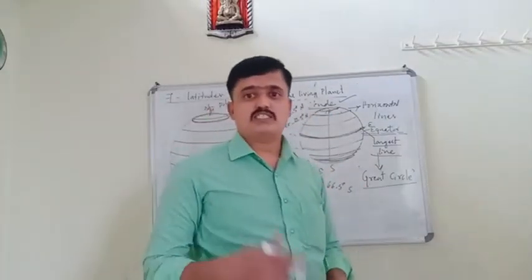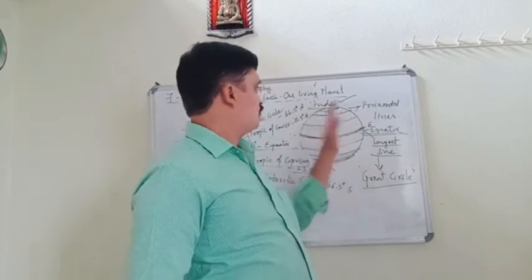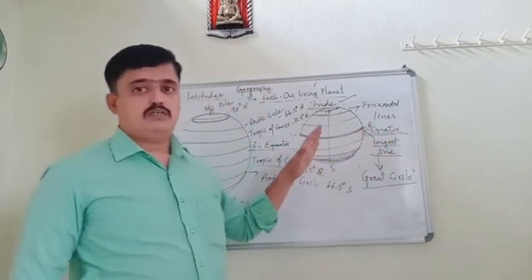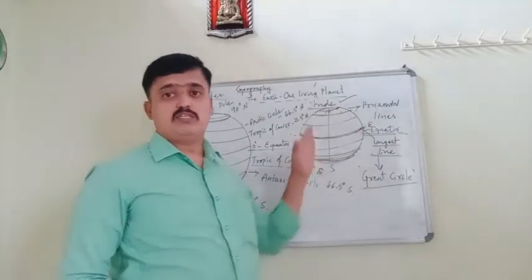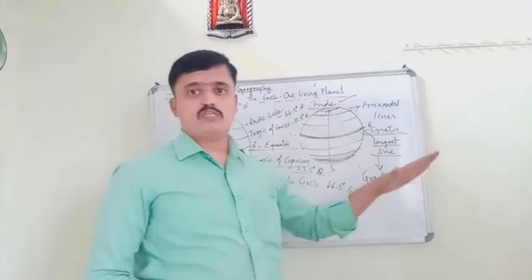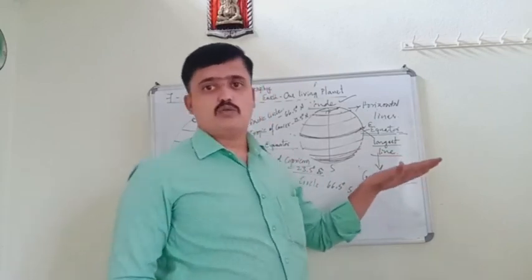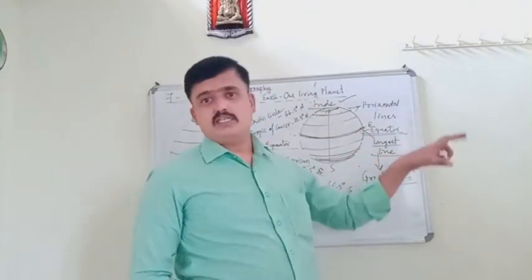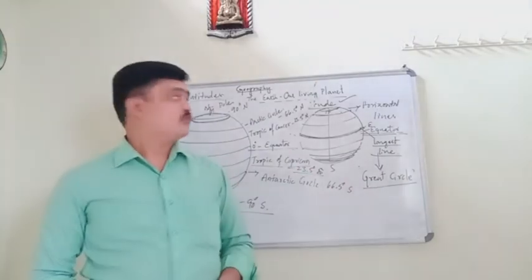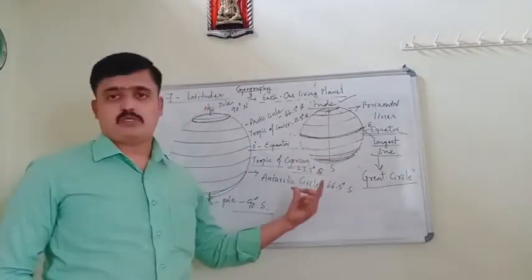In the next class we are going to study another set of imaginary lines called longitudes. Longitudes we are going to learn in the next class. Hope you all understood this topic.